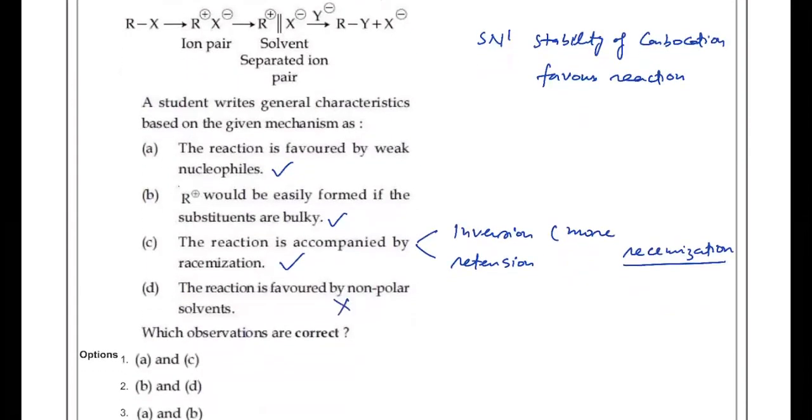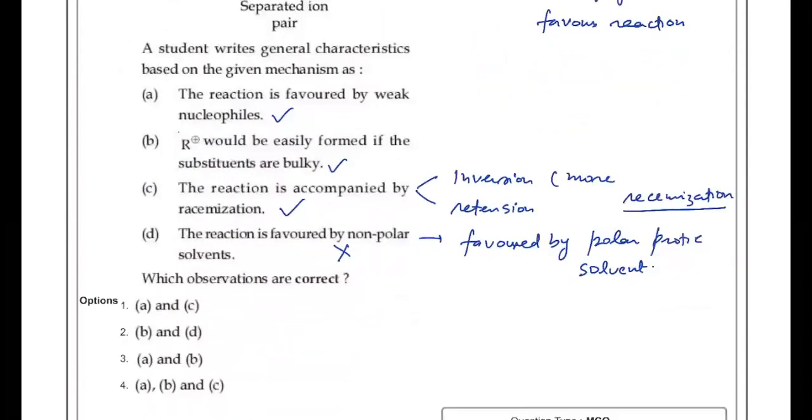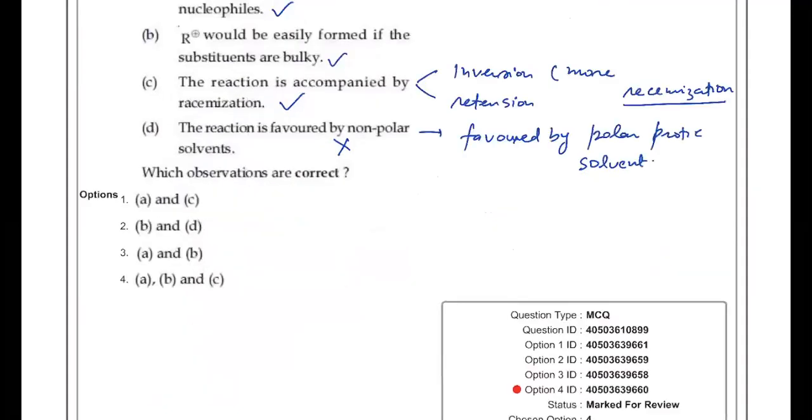So this is an incorrect statement. This is favored by a polar protic solvent. So statements A, B, C are correct. So we can write answer 4.